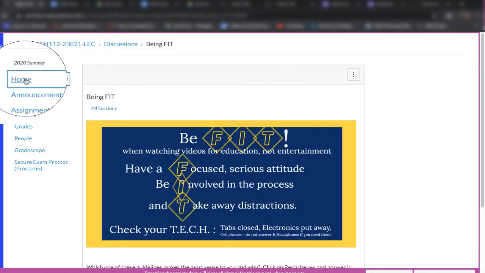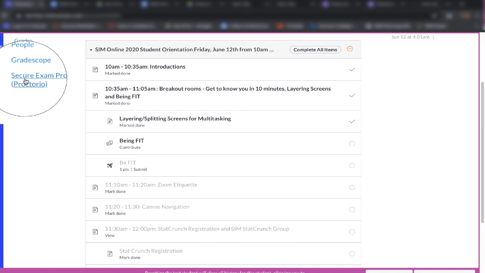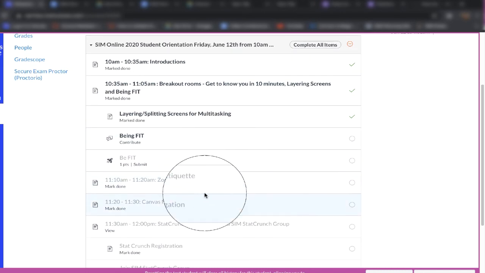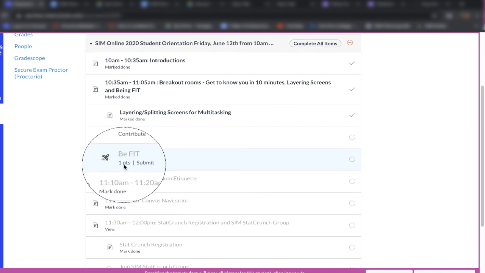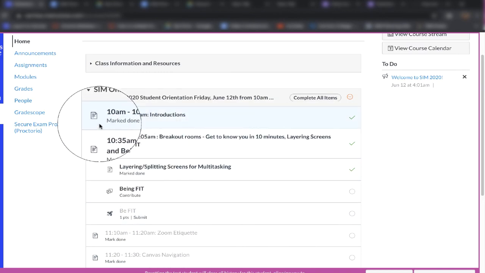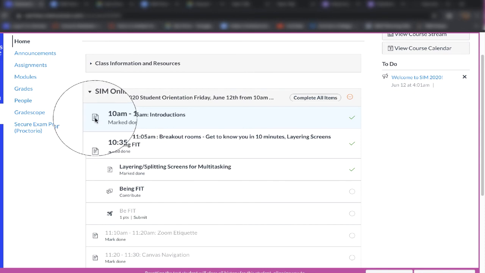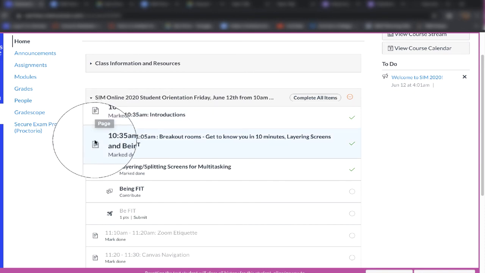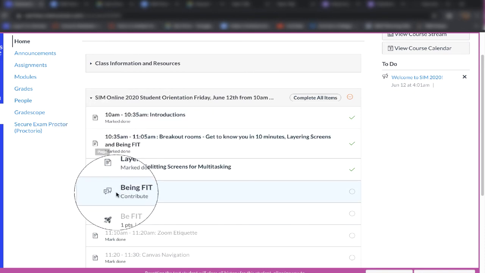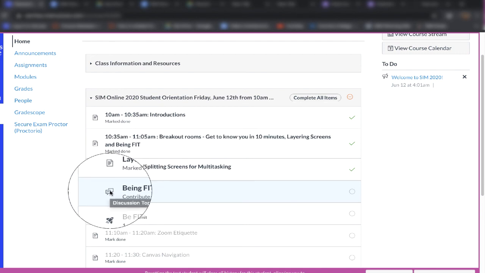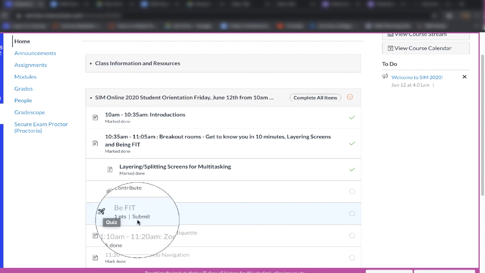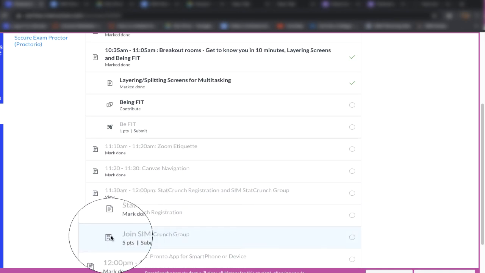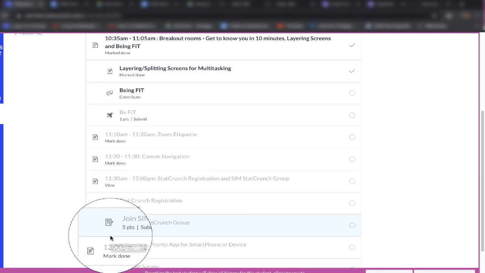I'm going to click on Home. So I would click on Home a lot. And once you get down to, this is Canvas navigation right here, but I wanted to show you some of the logos that there are. This one right here means a page. This means a page. If you hover, it'll tell you what it is. This is a discussion board topic. This is a quiz. If you scroll down a bit, you'll see right here is an assignment. So each of these little icons means something different.